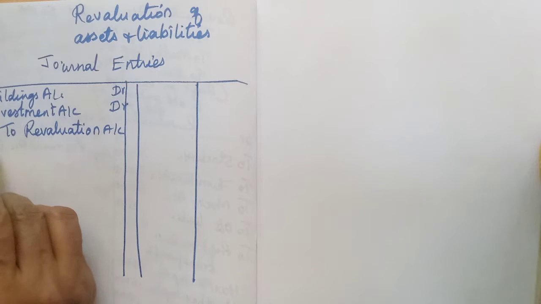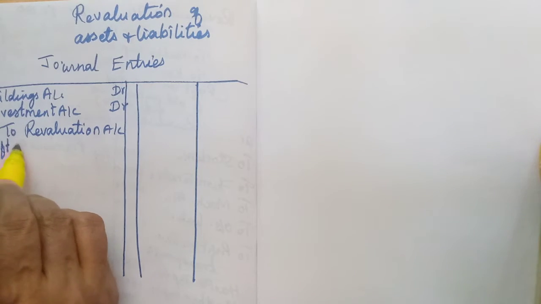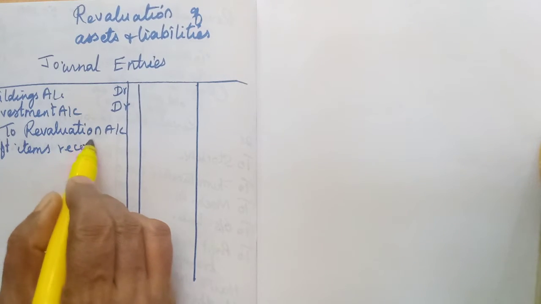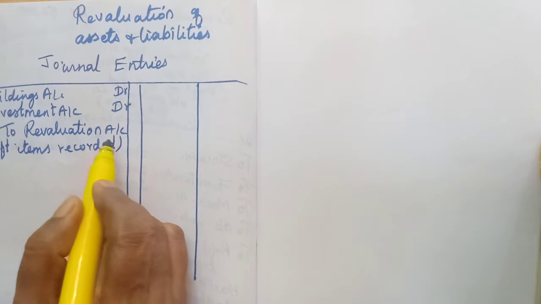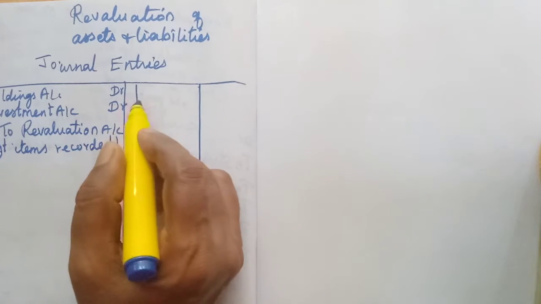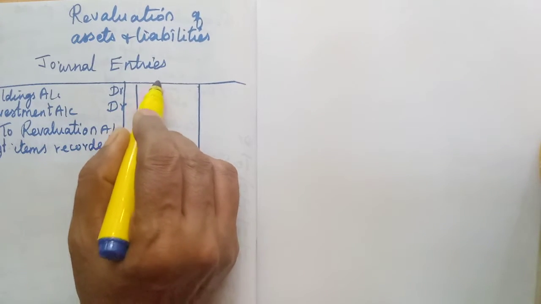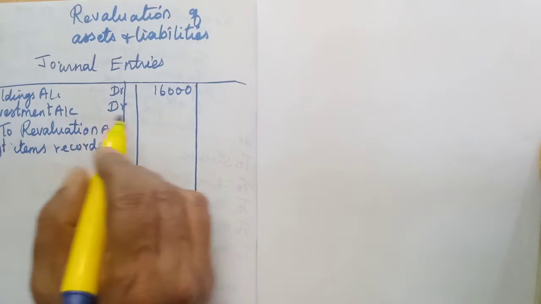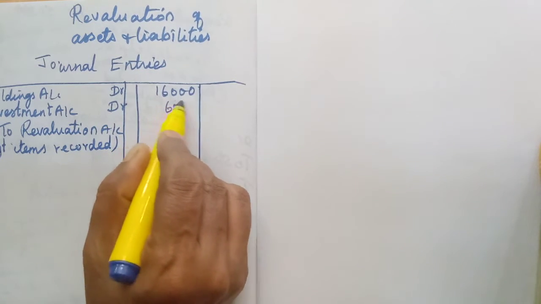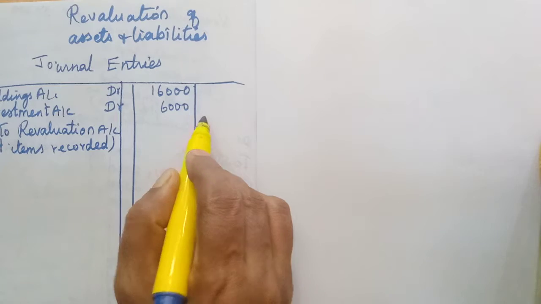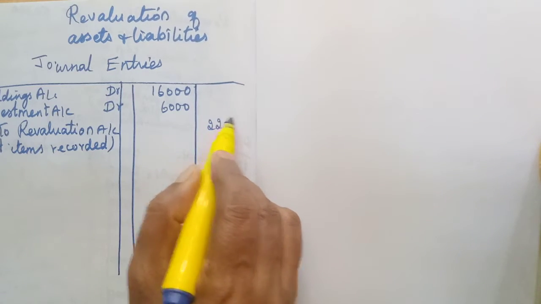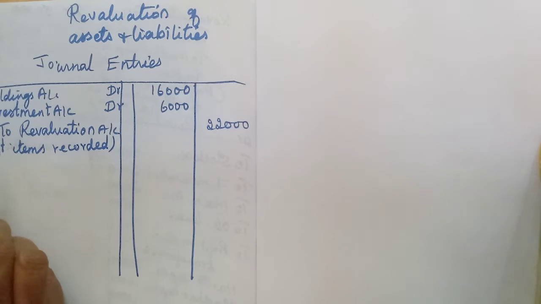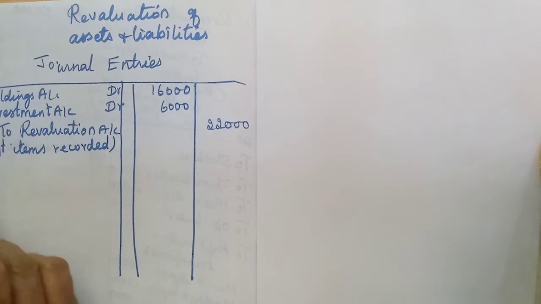Profit items recorded. Buildings, how much? 16,000. Investment, 6,000. So 22,000. Then last items we will enter. Okay. Last item, first one, furniture.